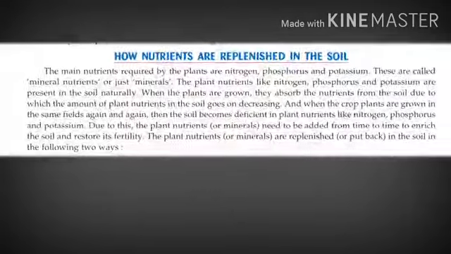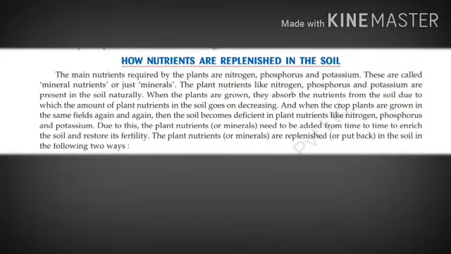Good morning, students. Today we are going to discuss two small topics from the chapter Nutrition in Plants. These are how nutrients are replenished in the soil and cells. Let us discuss how nutrients are replenished in the soil.